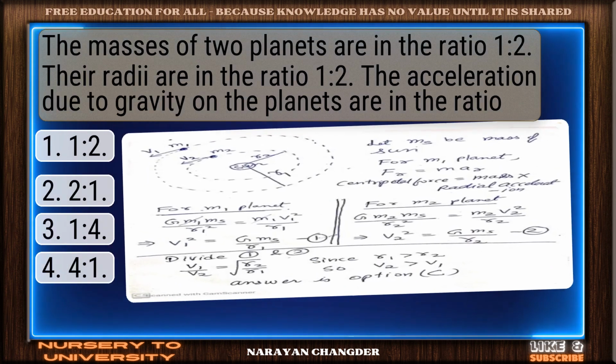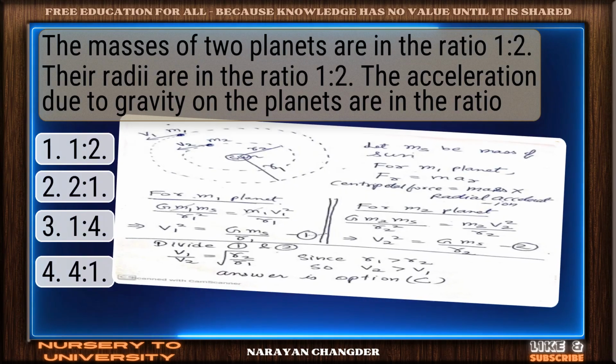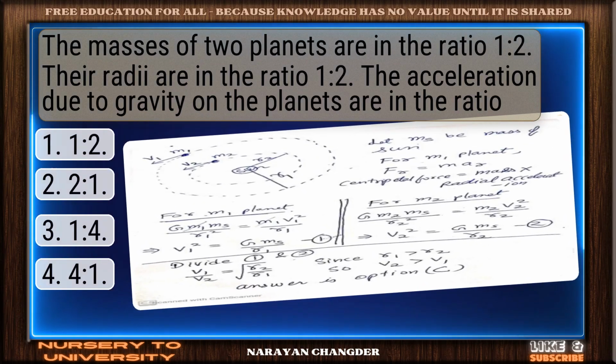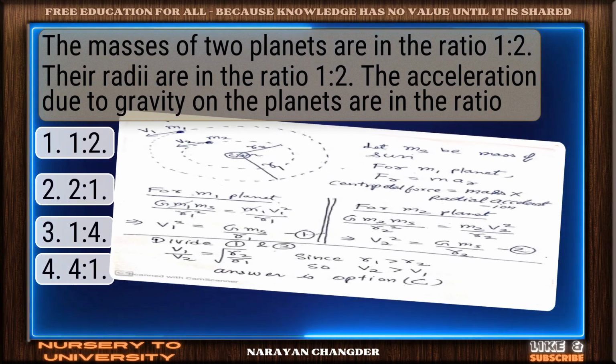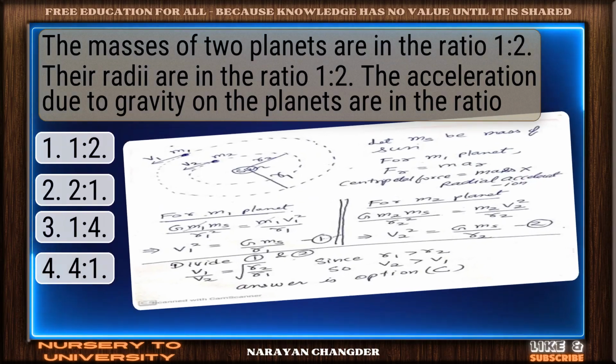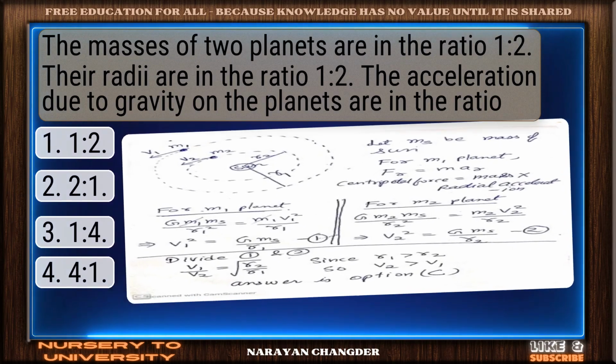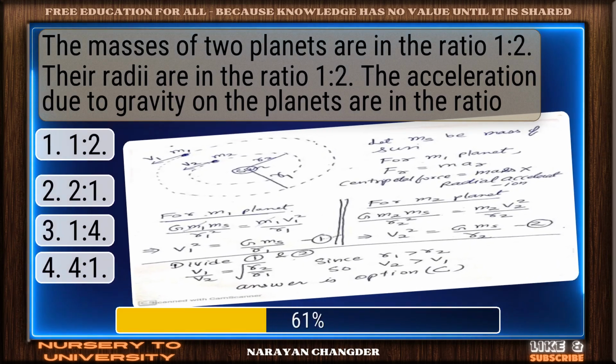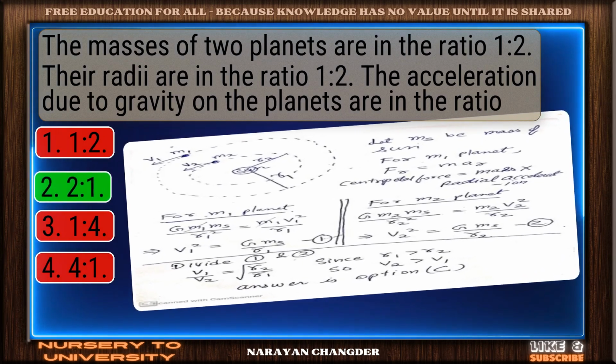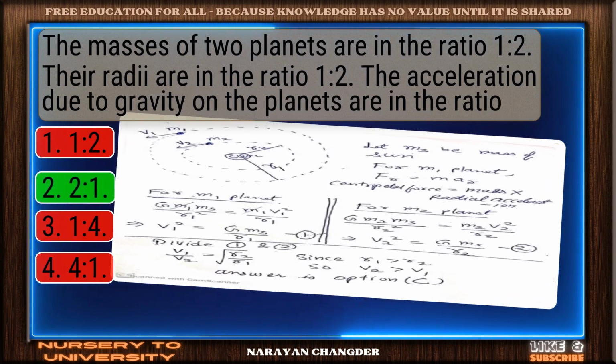Question number 14. The masses of two planets are in the ratio 1:2. Their radii are in the ratio 1:2. The acceleration due to gravity on the planets are in the ratio... Smart pick. 2A1 is the correct choice.